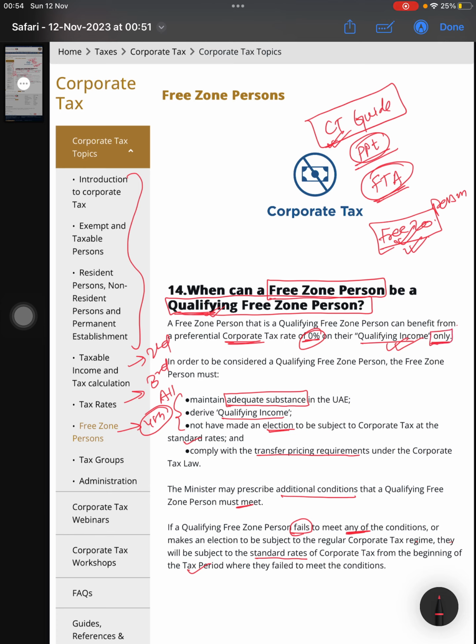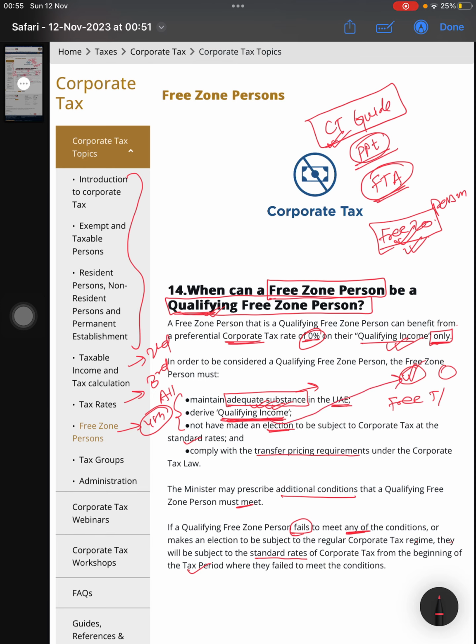So what are the conditions? Maintain adequate substance in the UAE, that means most of your activities should be in the UAE. And derive qualifying income only. So what is the qualifying income? That depends on the free zone and its terms and conditions. There are a lot of free zones, each for a specific purpose, and each has its own terms and conditions. If you match those terms and conditions, that will be the qualifying income.